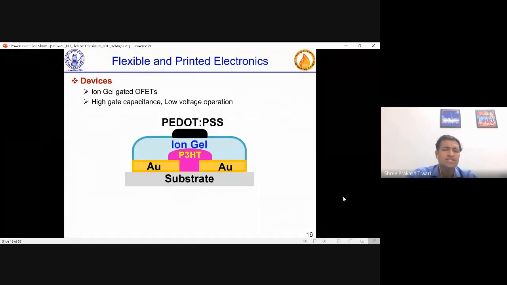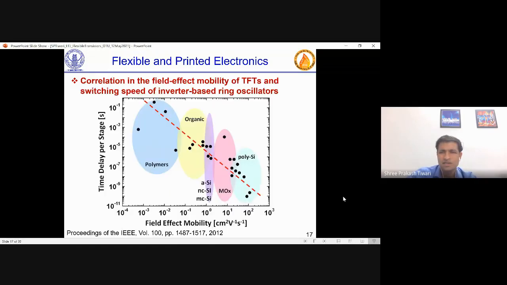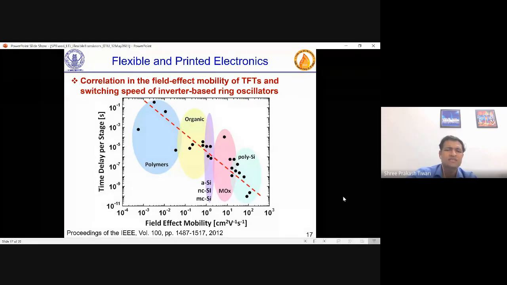Here you see P3HT, poly-3-hexylthiophene, a semiconductor; some gel is dielectric; PEDOT:PSS is a conducting material; and on the top is the gate, and so on. But with the use of various materials like polymers, organic, amorphous silicon, polysilicon, or metal oxides, you see there is a plot of mobility versus field effect mobility.